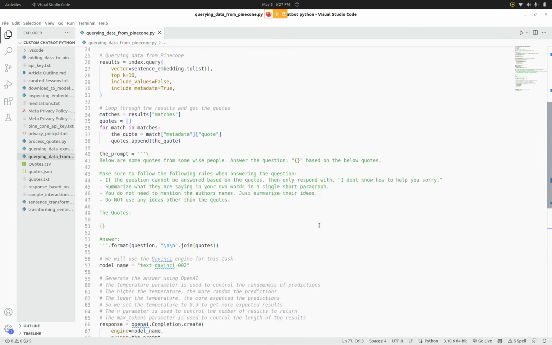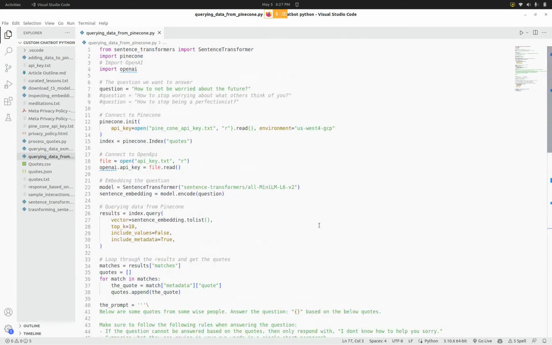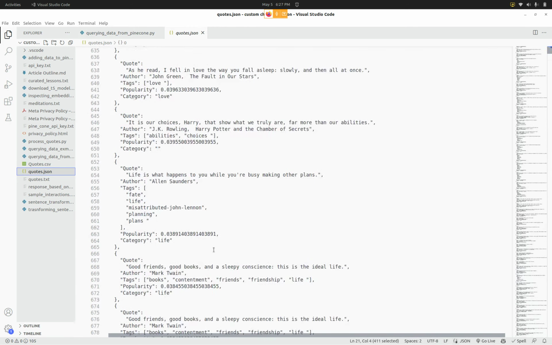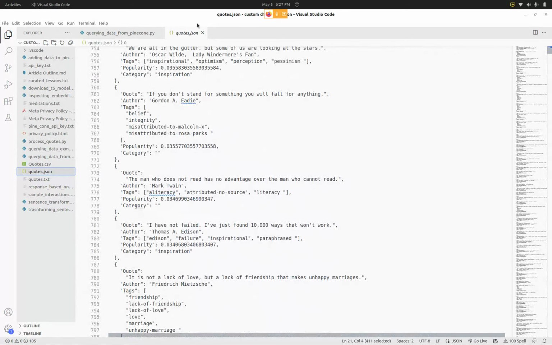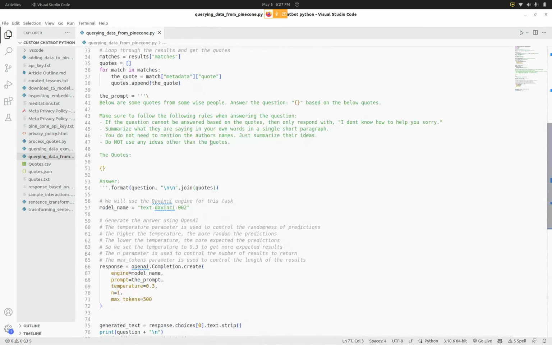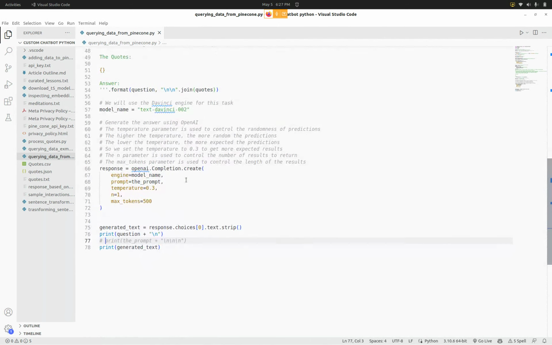What I want to show you is the chatbot that we have created. It's not a really pretty user interface or anything, but this chatbot is called Wisdom Bot. You can ask it life questions, and the custom knowledge base is a database of quotes from all sorts of wise people about many different topics. Based on the question asked by the user, we pull up the appropriate quotes. Once we have those quotes, we create a prompt which is sent to ChatGPT, and it tries to answer the question based on that.